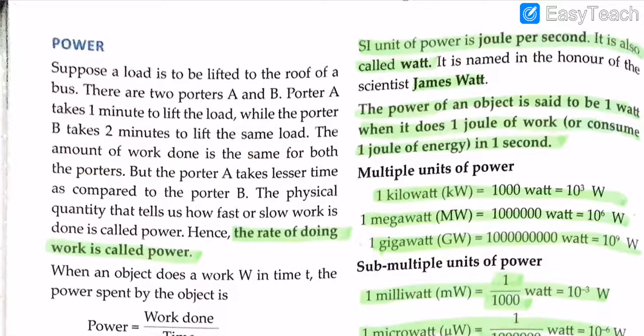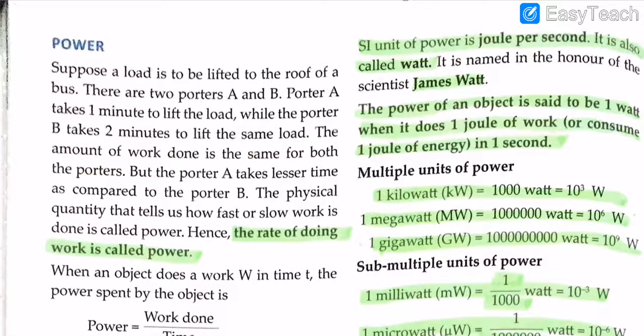Suppose a load is to be lifted to the roof of a bus. There are two porters, A and B. Porter A takes 1 minute to lift the load, while porter B takes 2 minutes to lift the same load. The amount of work done is the same for both of the porters, but porter A takes less time as compared to porter B. The physical quantity that tells us how fast or slow work is done is called power. Hence, the rate of doing work is called power.